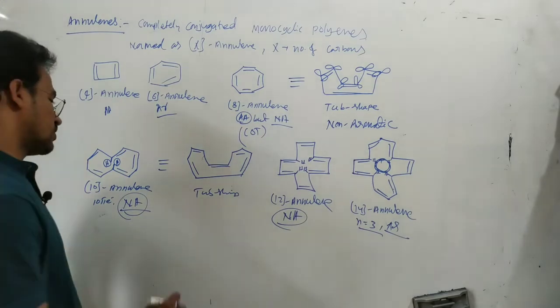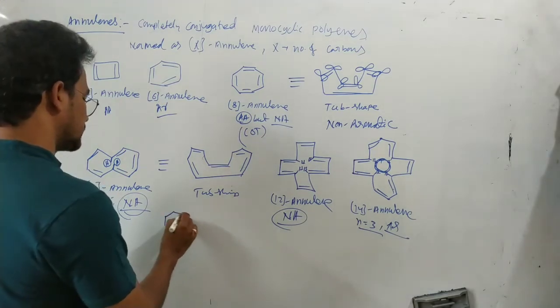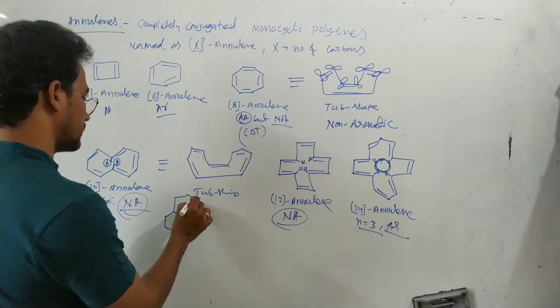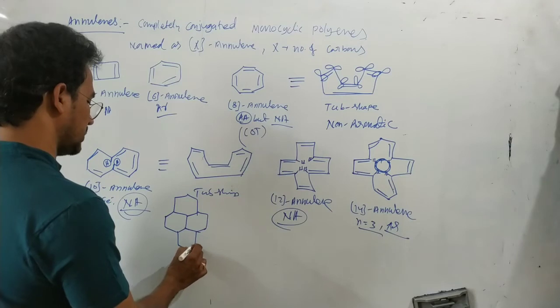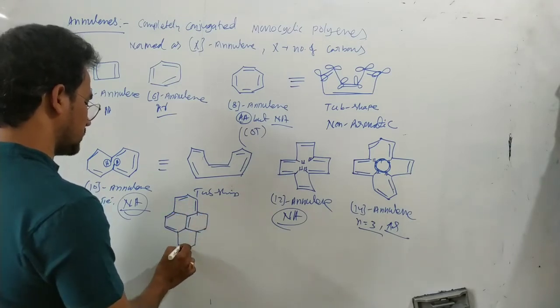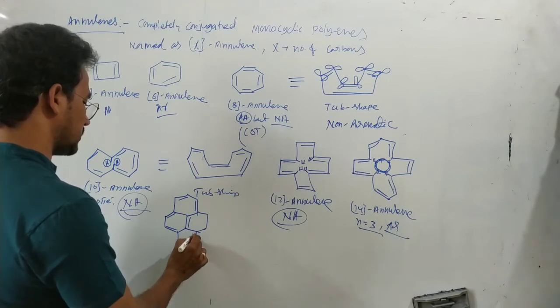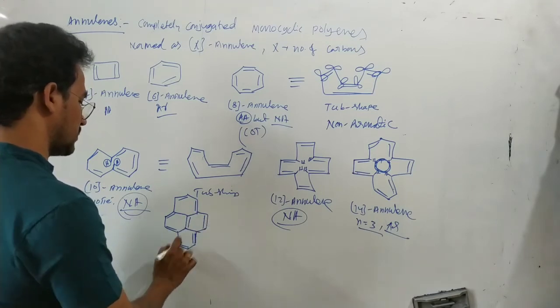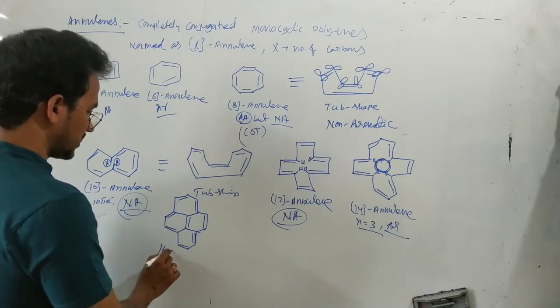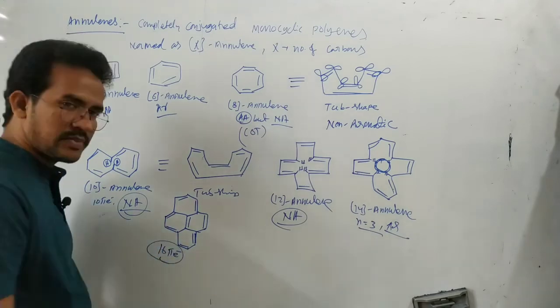So next, one more interesting compound. See this one, the pi bonds, the benzene rings. Totally 4 benzene rings, with pi bonds: this pi bond, this pi bond, this pi bond. So in this case, totally how many pi electrons? 16 pi electrons actually. Okay, 16 pi electrons.